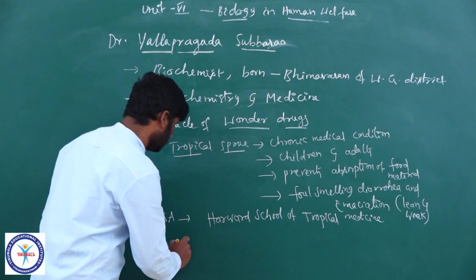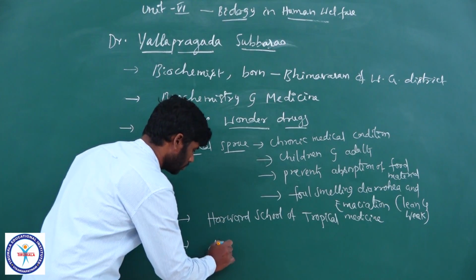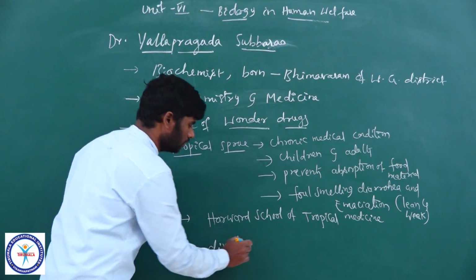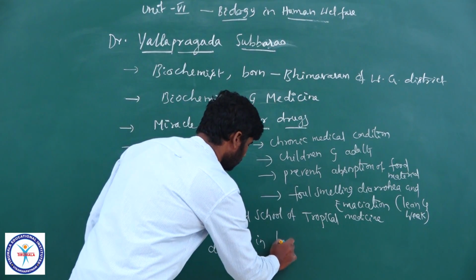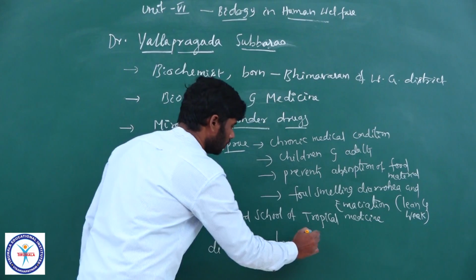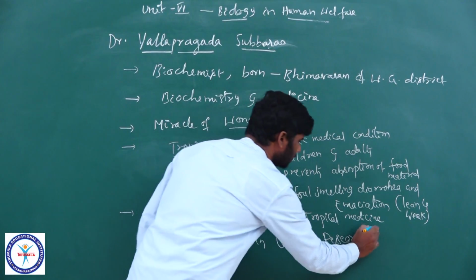Later, he worked as a Director in Lederle Research Laboratory.